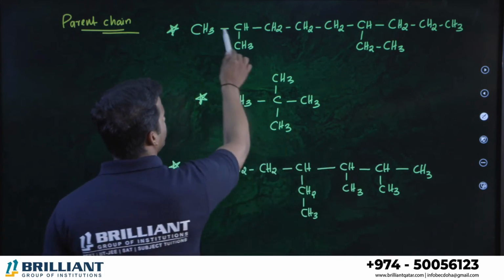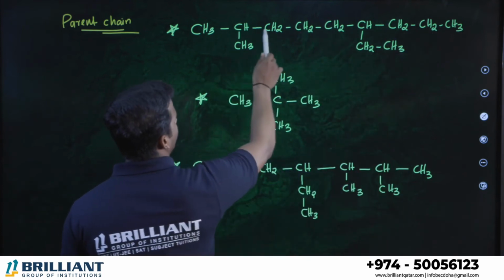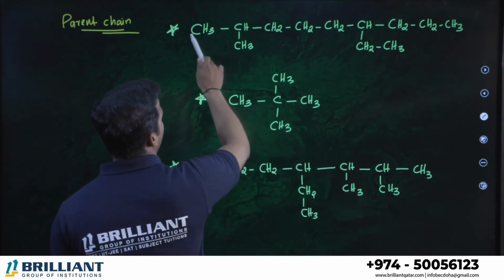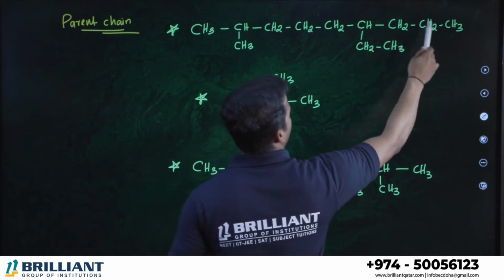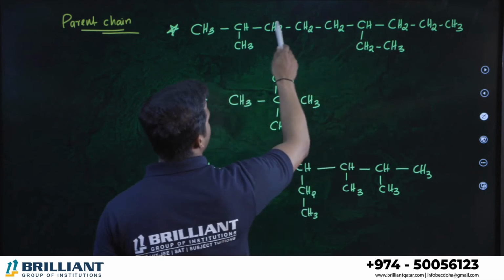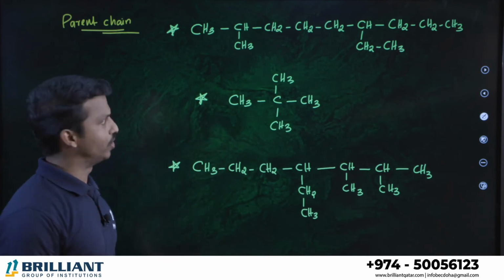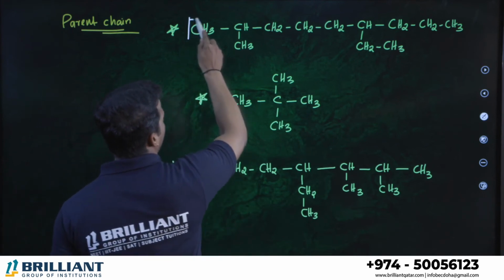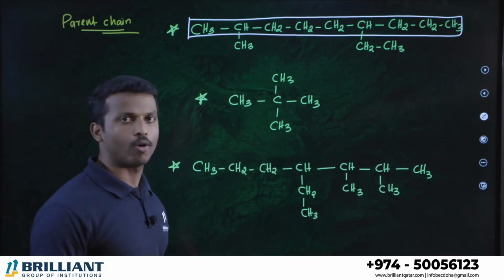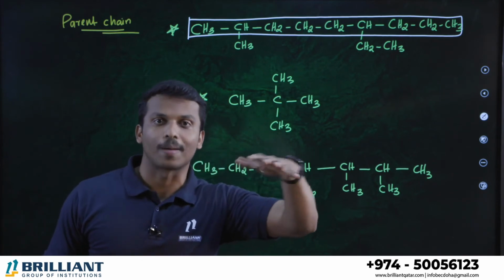So here you see 1, 2, 3, 4, 5, 6, 7, 8, 9. Okay, 1, 2, 3, 4, 5, 6, 7, 8, 8 only. So better the upper one, or 1, 2, 3, 4, 5, 6, only 6. 1, 2, 3, 4, 5, 6, 7, 8, 9. This or this, both are your parent chain, right? So your parent chain contains total how many carbon atoms? 9 carbon atoms. So are you clear how to identify the longest chain? The maximum carbon containing continuous carbon chain.